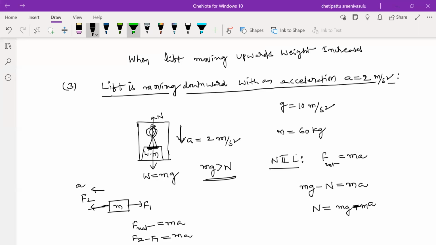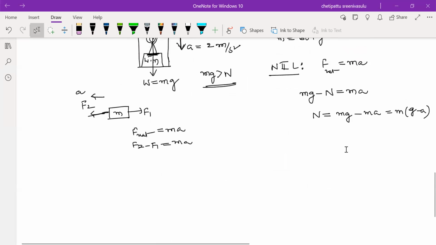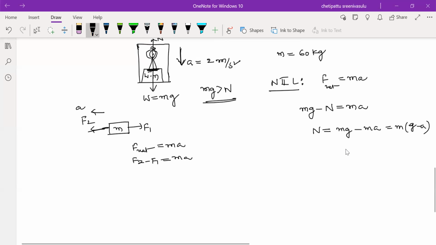From this we take m common: N equals m into (g minus a). This normal reaction is equal to the apparent weight. The apparent normal reaction shows the apparent weight of the man, which means the weight of the man appearing in the weighing machine. So N equals m into (g minus a).